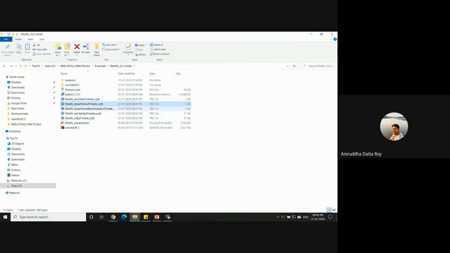There's one other file called RAxML bipartitions, and this is where RAxML becomes really cool, because it takes your best tree, the tree with the highest likelihood, and incorporates the support values for the relationships that are there in your best tree.